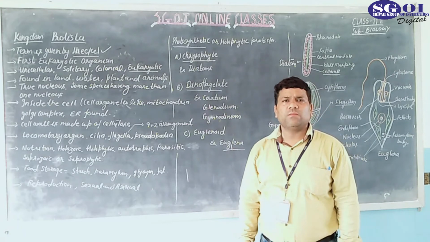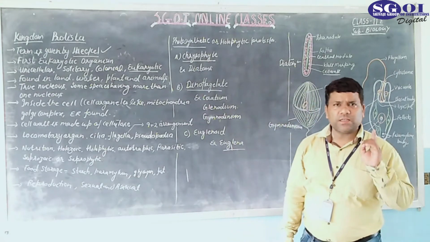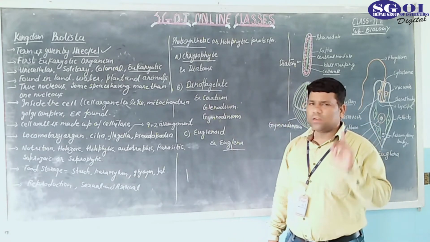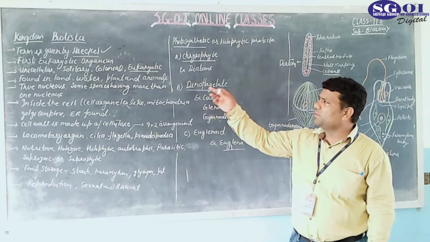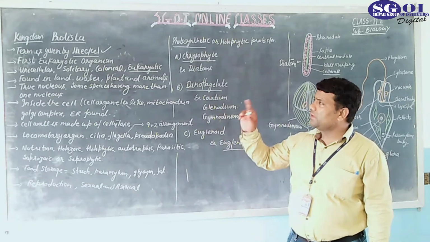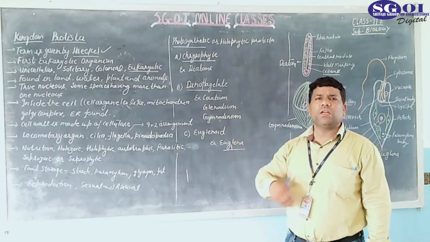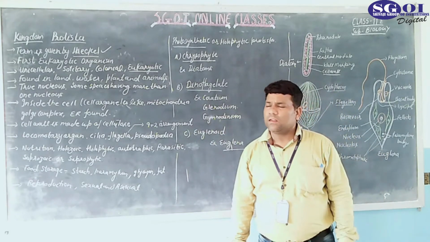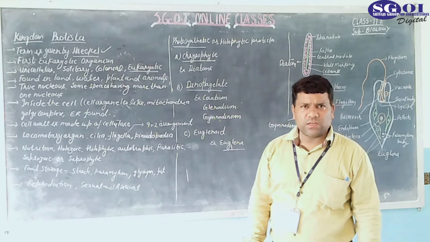This is one of the most important points: the first eukaryotic organisms come to the kingdom Protista. It means it is the first kingdom in which eukaryotic organisms are taken into consideration.